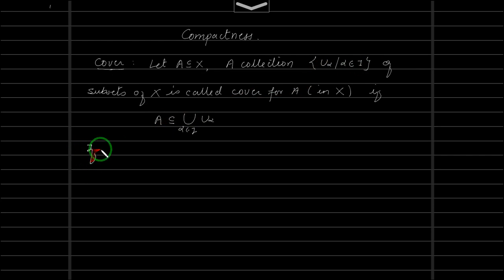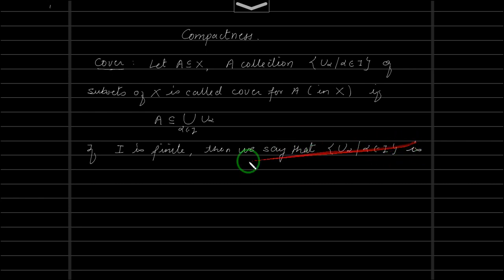So if the indexing set I is finite, then we say that the cover U alpha, alpha belongs to I, is a finite cover. Remember, this I is the indexing set. If we have a finite number of elements over here, then it's called a finite cover.